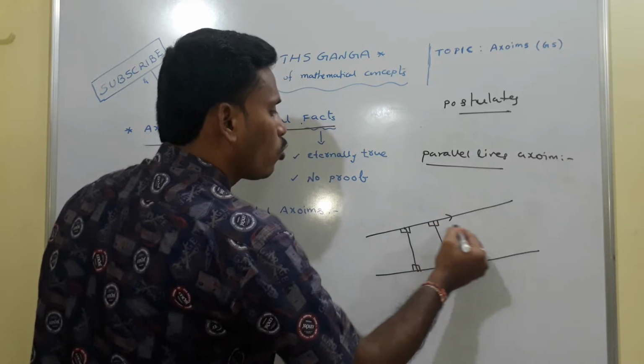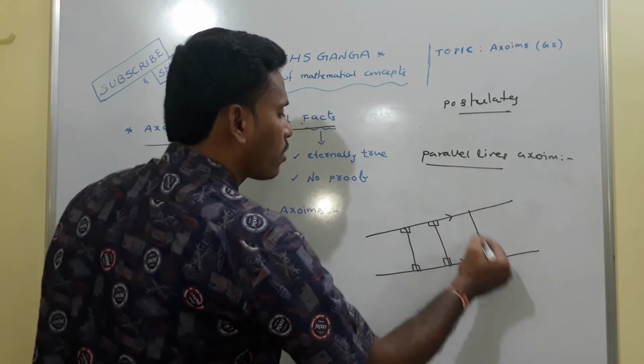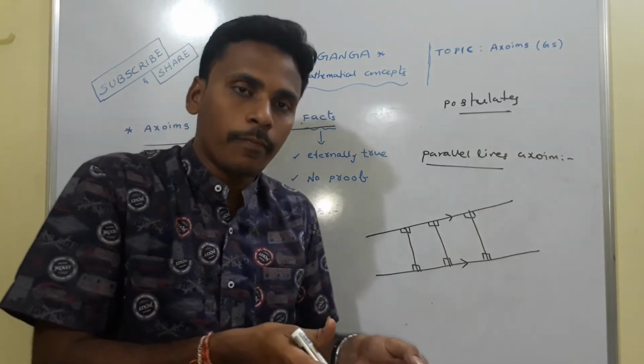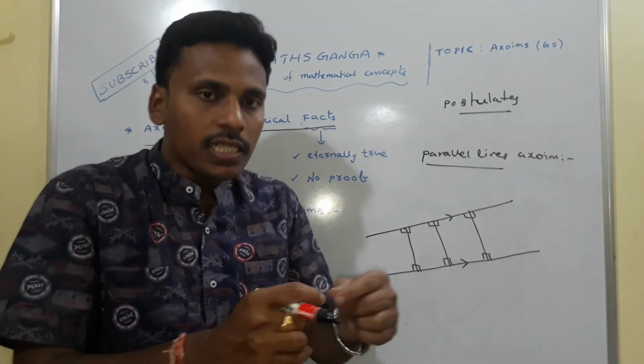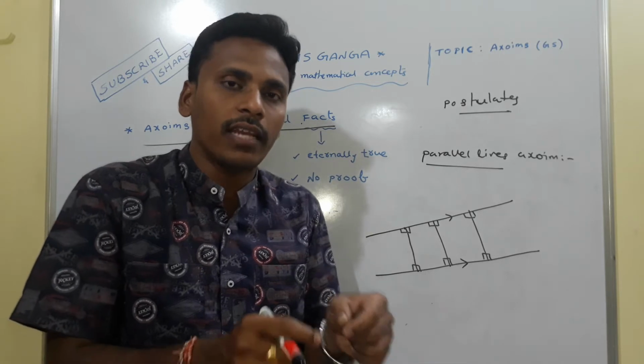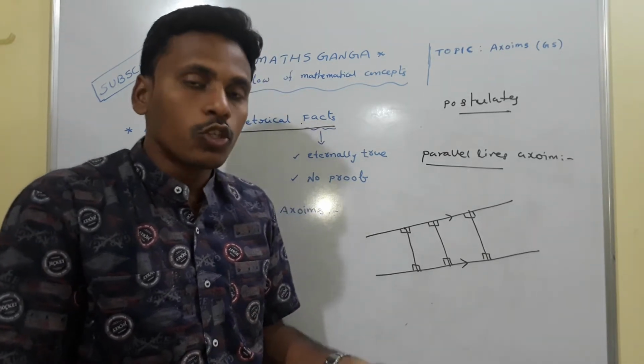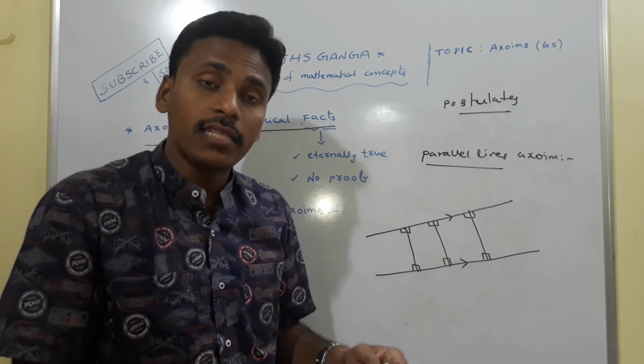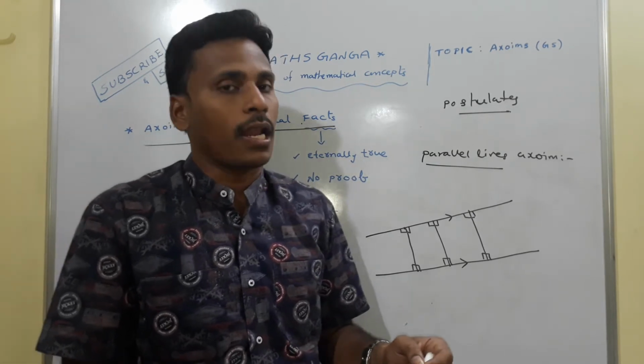The distance between two parallel lines is always constant. Usually we consider the railway track as the example for parallel lines. The distance between the two tracks of the railway line is always fixed. Okay, so this is the parallel lines axiom.